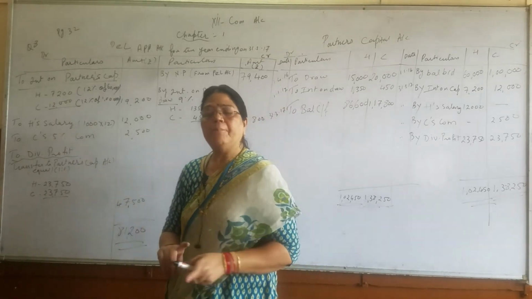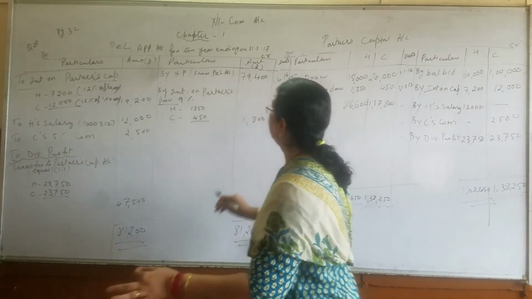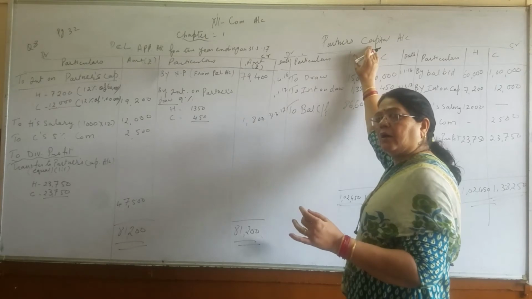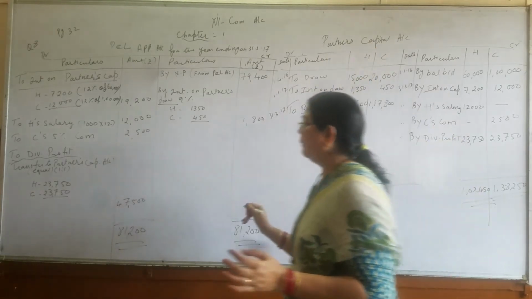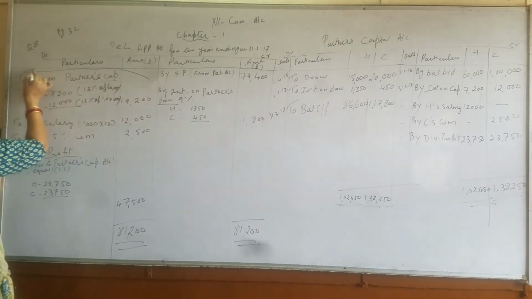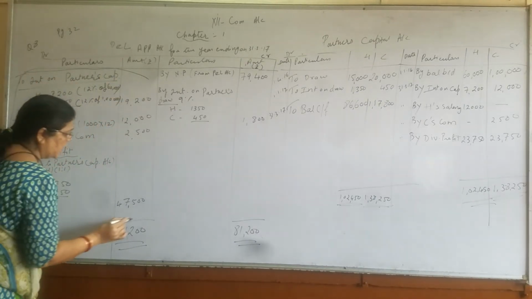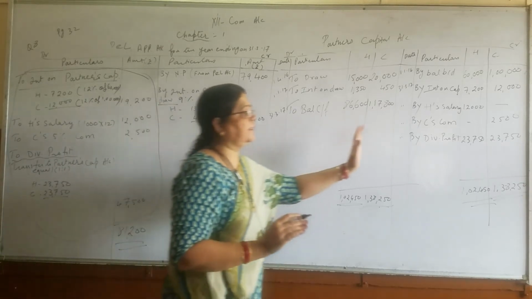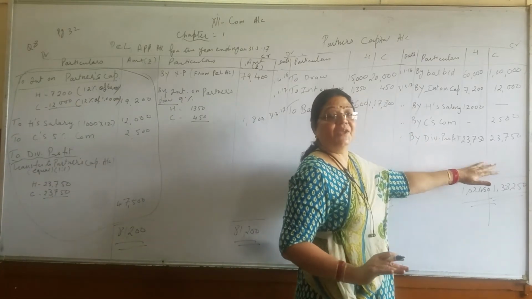After drawing appropriation account, we will draw capital account. Capital account, as I told you, in capital account you have to transfer all the debit entries on the credit side. You don't have to do anything.